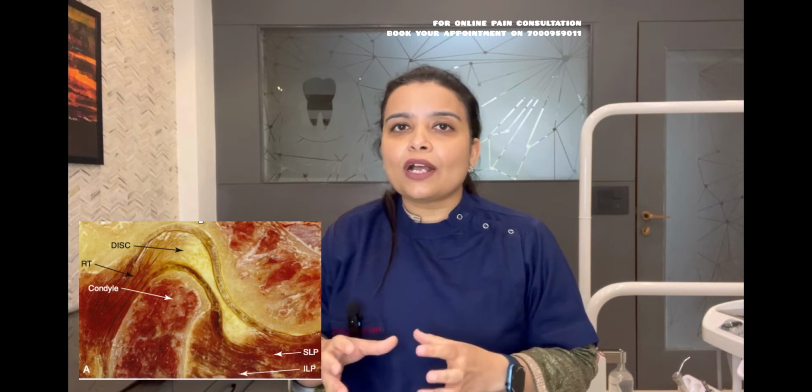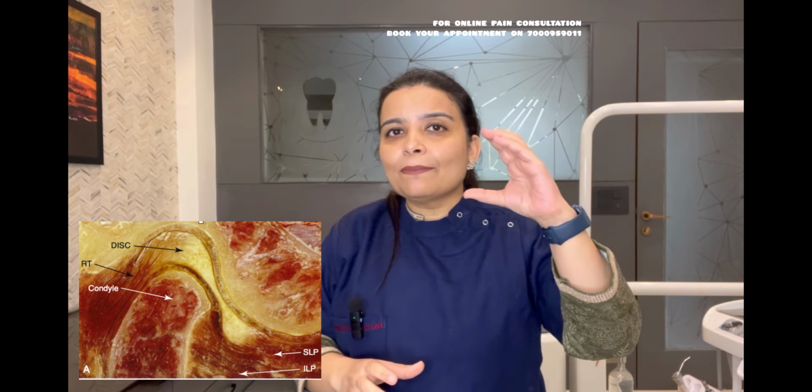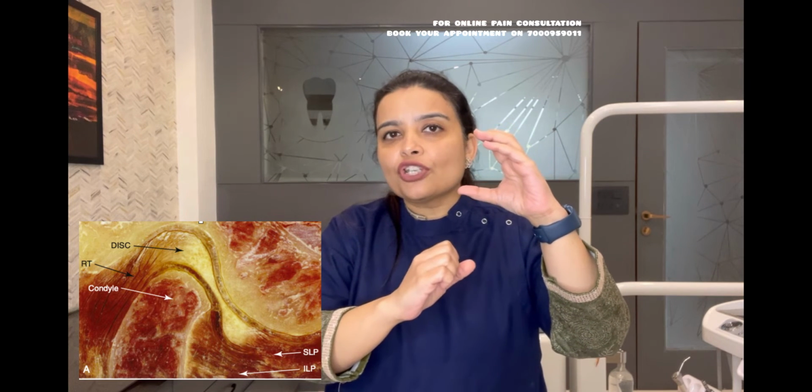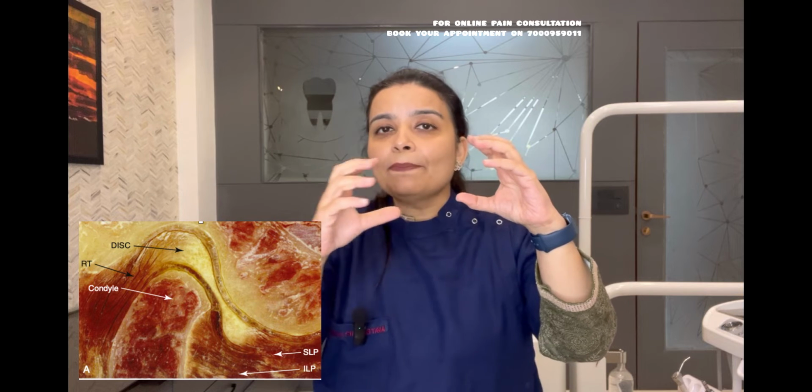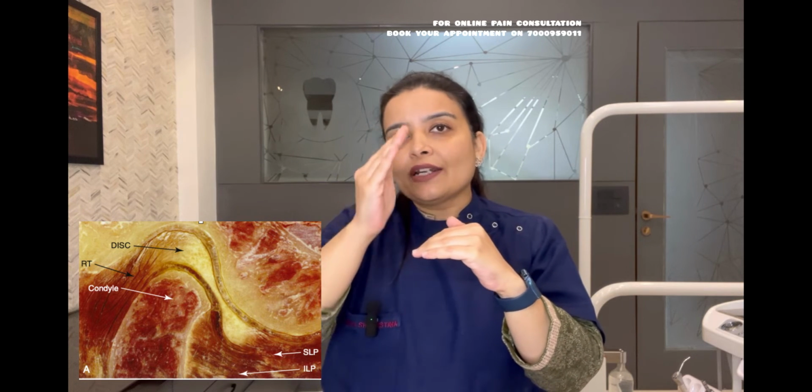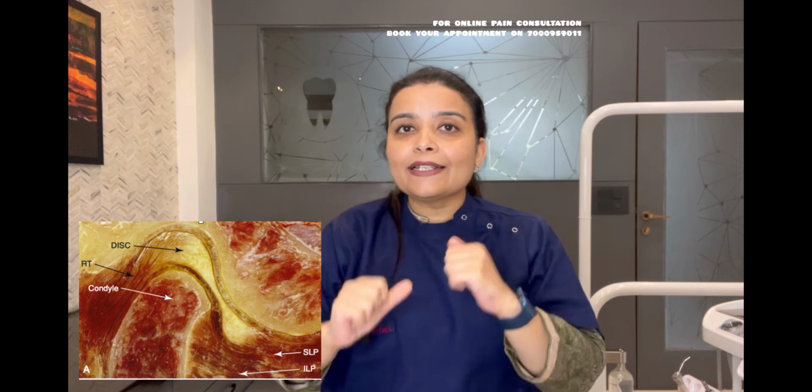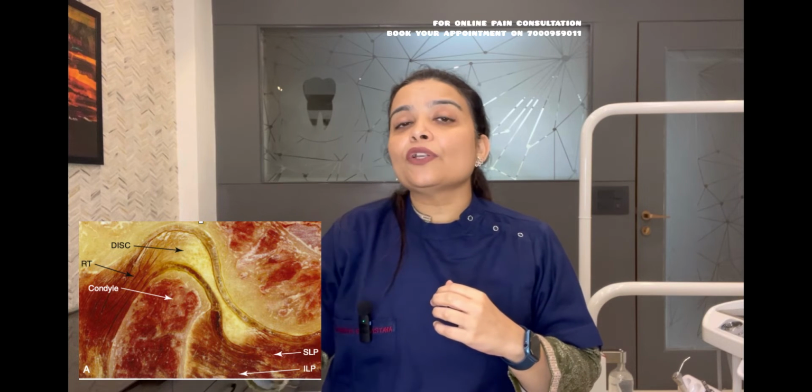Due to a good intra-articular pressure, this posterior thick band is maintained in this position and is not allowed to slip out between the space of the articular eminence and the condylar head. There is a constant anteromedial pull on the disc by the superior lateral pterygoid muscle. But since the intra-articular pressure is adequate to keep the condyle interposed, such that it holds the posterior thick band in the space above it, the disc cannot slip.